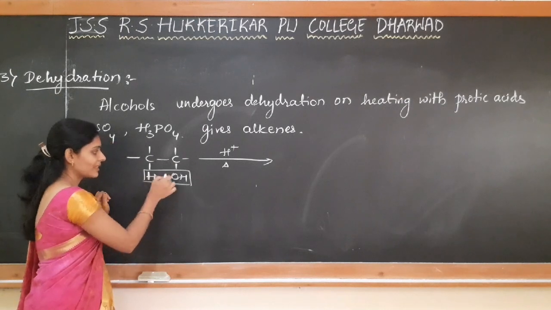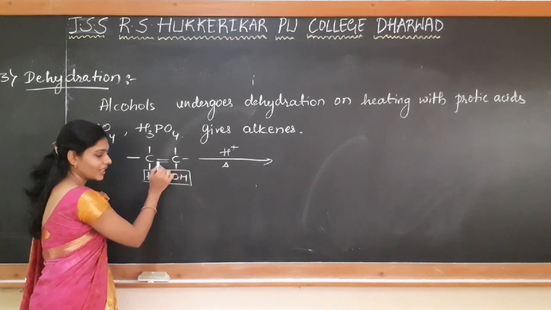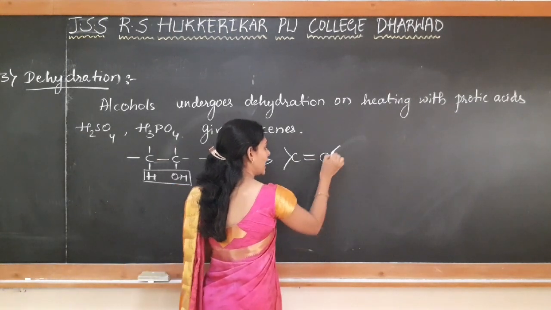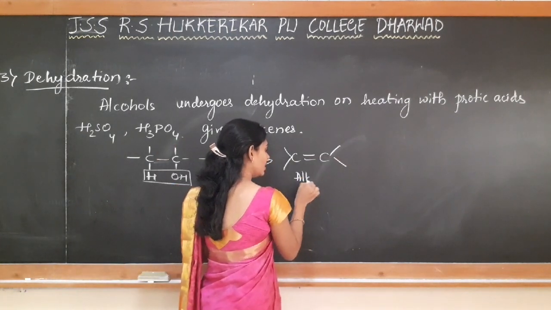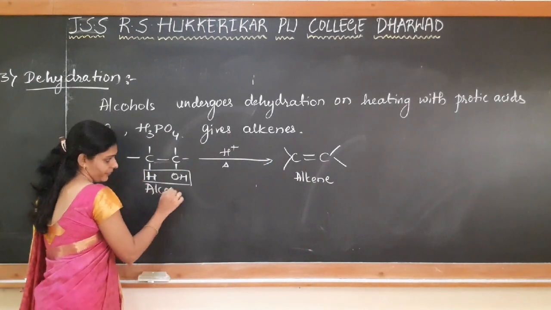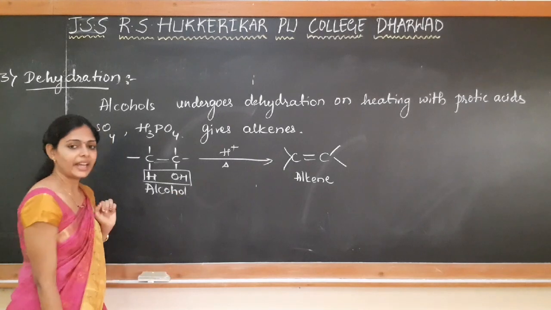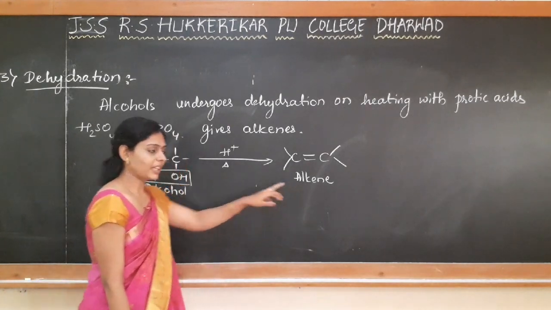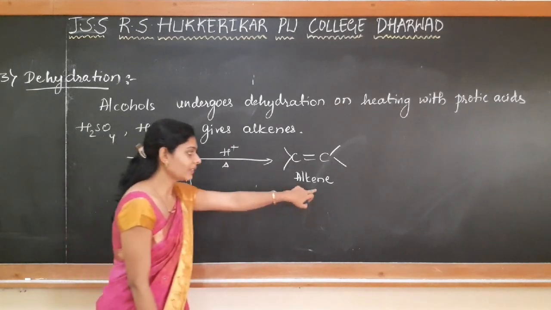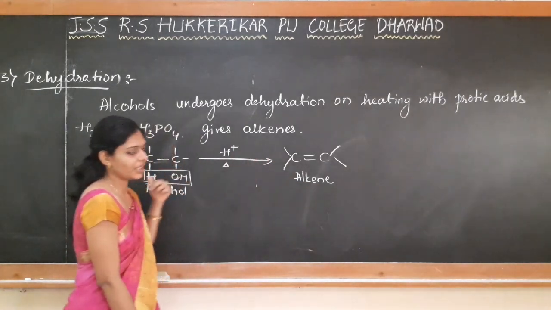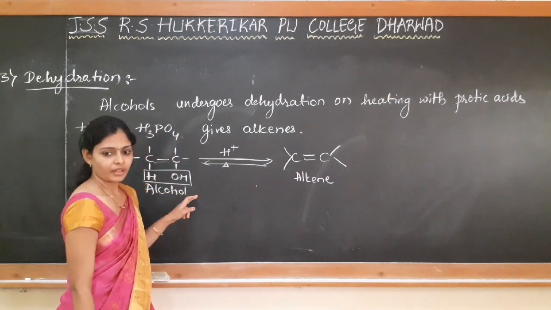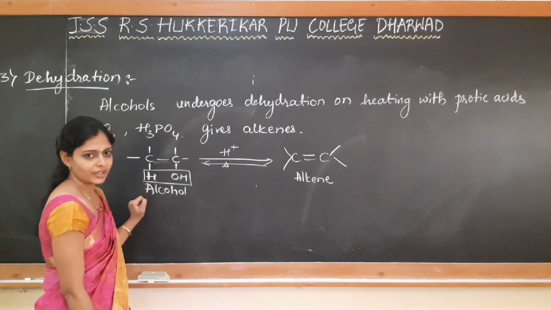So when this H2O is removed, there is a formation of a double bond between these two carbon atoms. So what do we get here as a product? We get an alkene. So alcohol on dehydration gives an alkene, by the loss of water. On addition of water to the alkene, we get the alcohol. So it is a reversible reaction. Okay, so we will see some examples for this now.